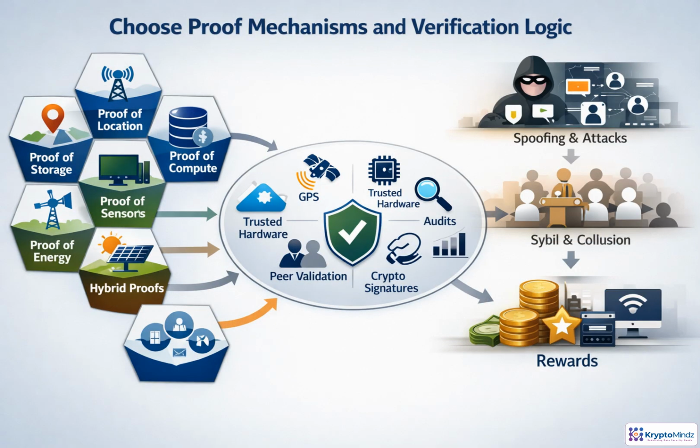Once the physical work is defined, decide how the network proves it happened. Different systems need different evidence: location, coverage, storage, compute, sensor readings, energy output, or a hybrid. That evidence should flow into verification logic using telemetry, signatures, peers, GPS, trusted hardware, audits, or customer usage. Then design for adversarial behavior, including spoofing, Sybil attacks, collusion, and low-quality supply. Stronger verification improves trust, but it also adds cost, latency, privacy risk, and friction.